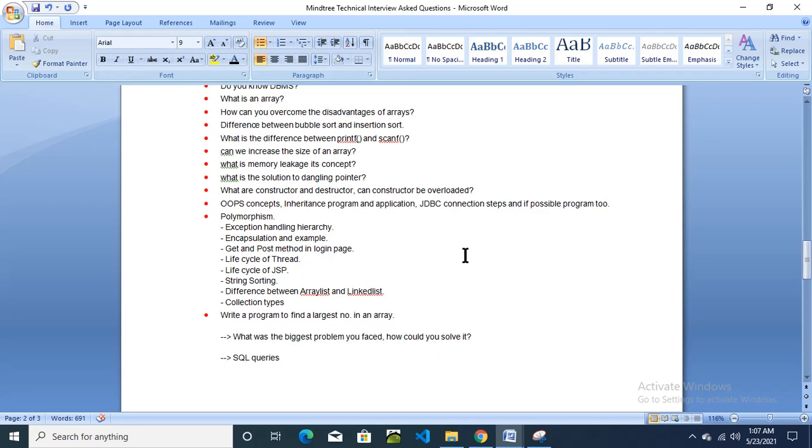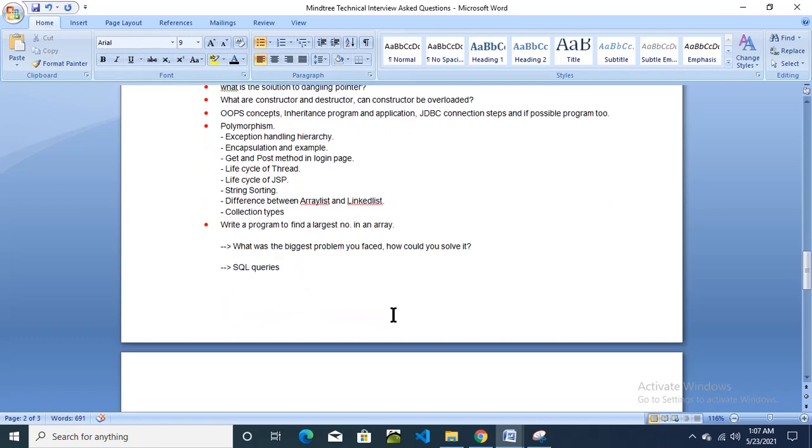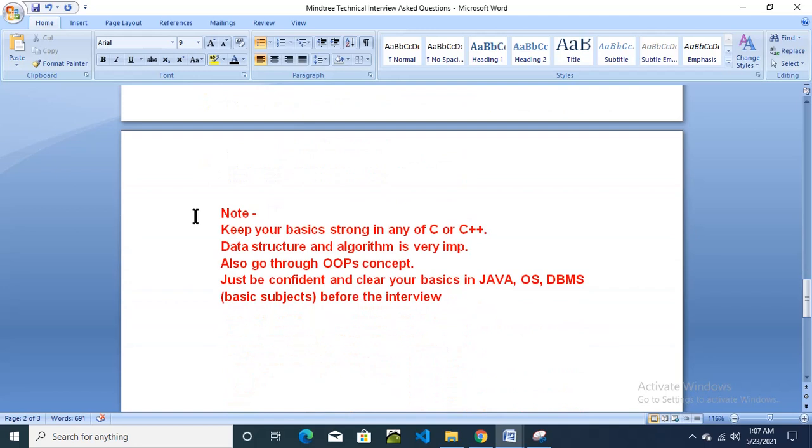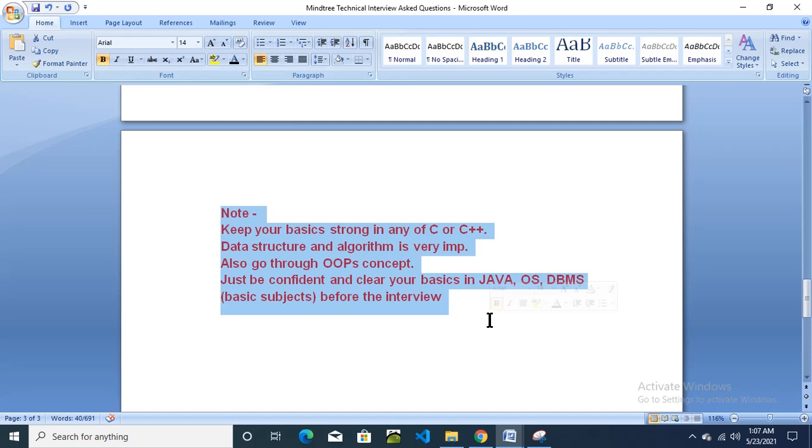So these are the technical round interview questions: polymorphism, exception handling, hierarchy, then encapsulation example, GET and POST method in login page, life cycle of thread, life cycle of JSP, string sorting, all these questions.